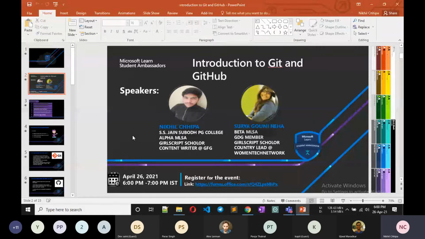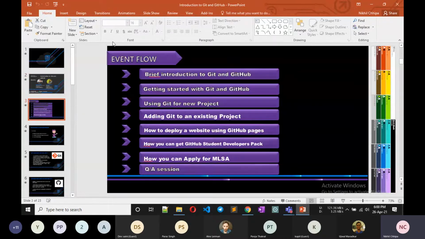Due to some reason, our guest Surya Goni Neha is not coming, so we will start without her. Okay, so let's start. First of all, I'll tell you the event flow, how we cover all the topics.